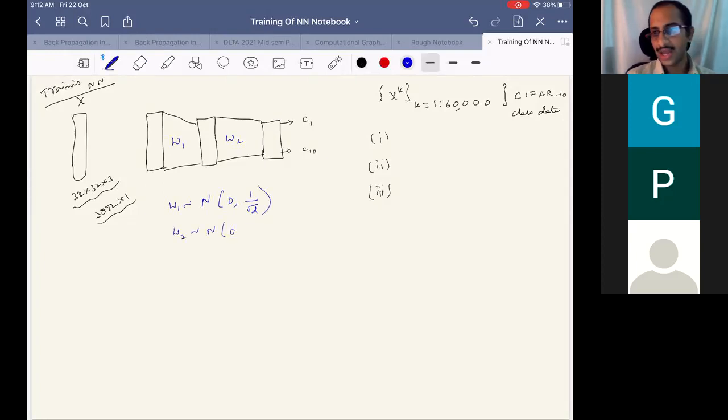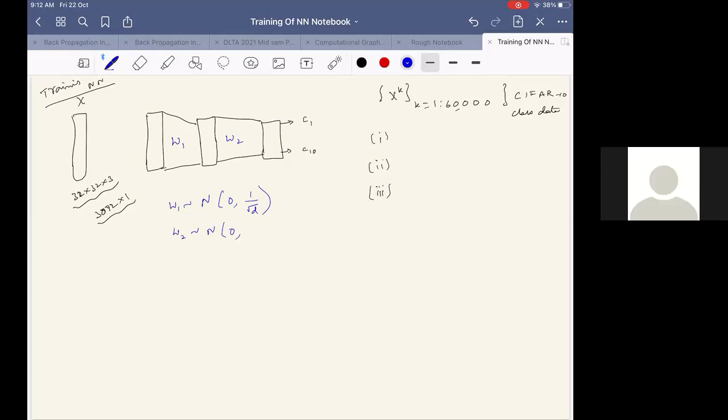What is the next step? Any other student? Yeah, Pratyusha, you want to tell? What is the next step?